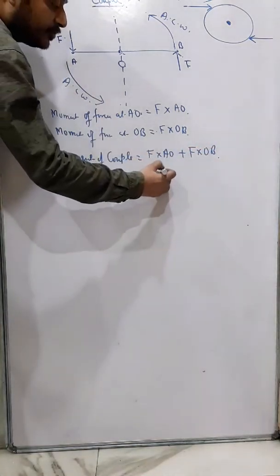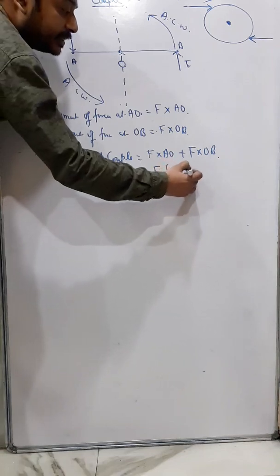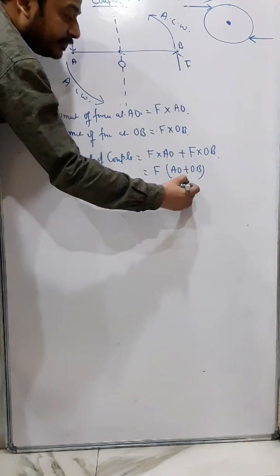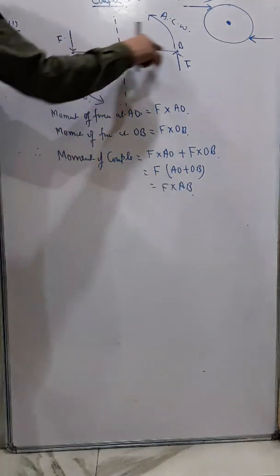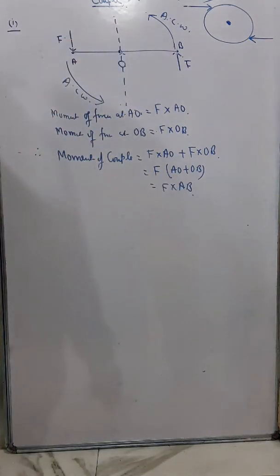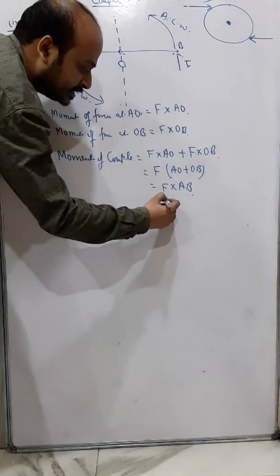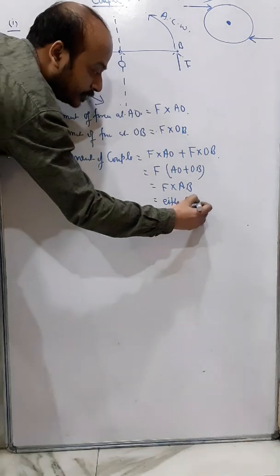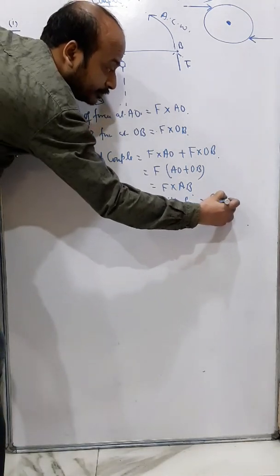We can take F common, we get AO plus OB, and finally we get F into AB. So that means moment of couple is equal to either force into couple arm.